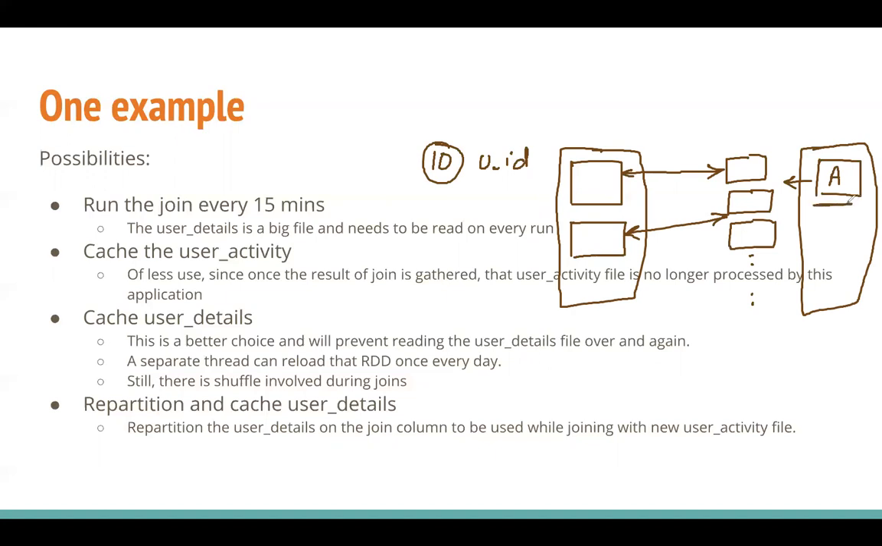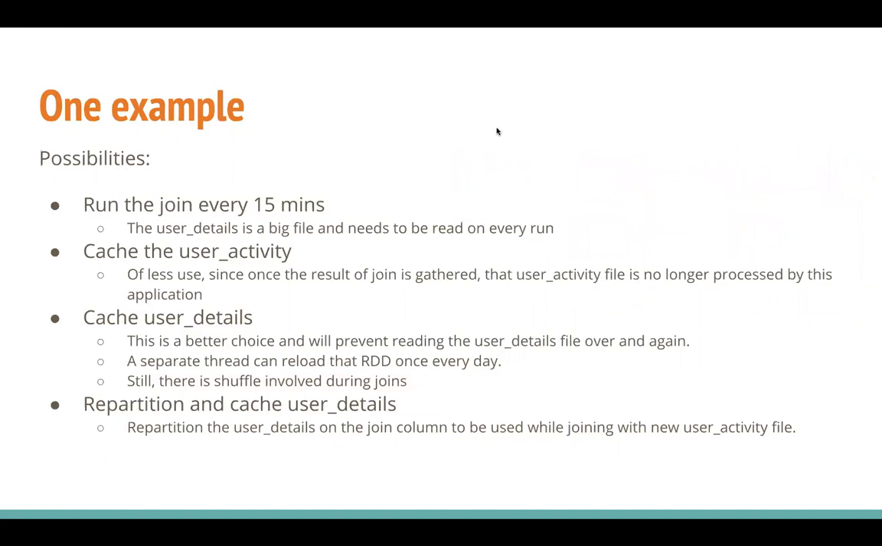Here, only the user activity file has to be shuffled to generate this kind of partitioning. It has to be repartitioned on the basis of user ID into the same or exact multiple number of partitions. So again, when you cache the user details, since this user details is going to get refreshed every day, you can have a separate thread that can reload that RDD and cache it again every day.